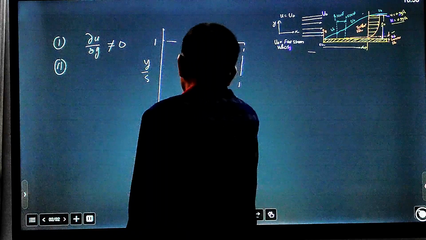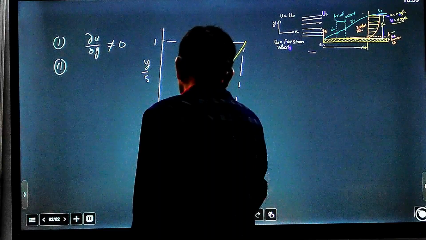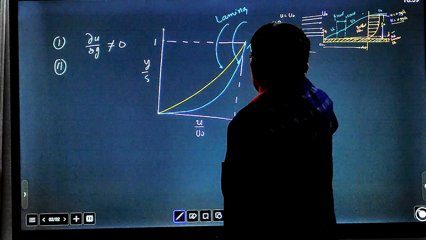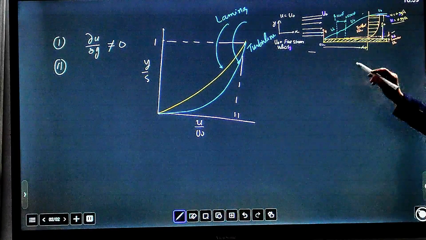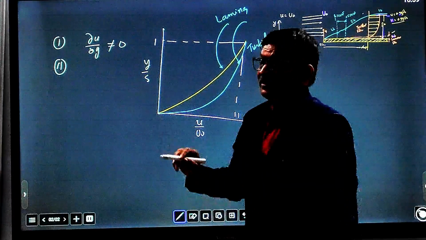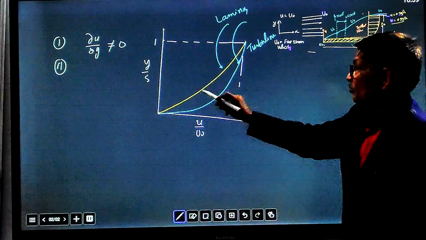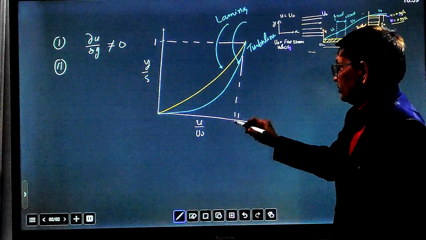So this one is a laminar profile, and this one is a turbulent profile. Laminar and turbulent flow profiles are different, because as we move along the y direction, velocity is also increasing. So y by delta reaches maximum 1, and u by u naught also reaches maximum 1.